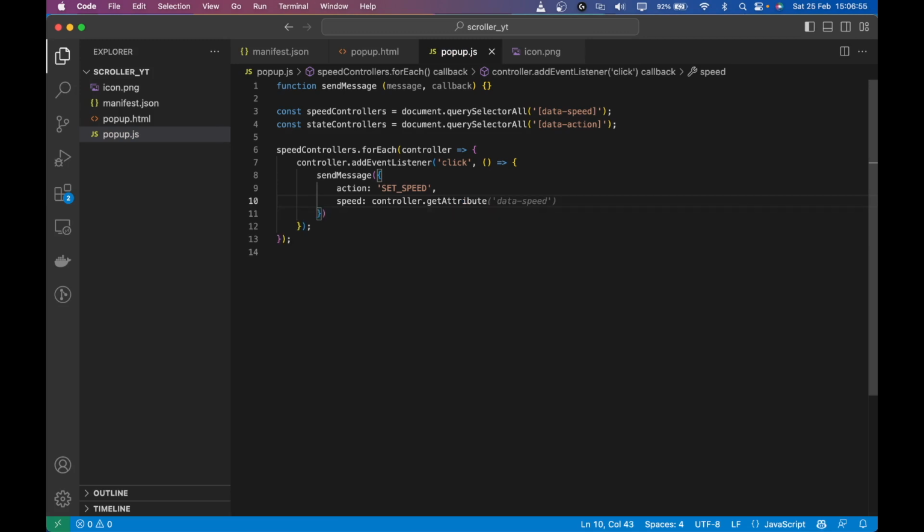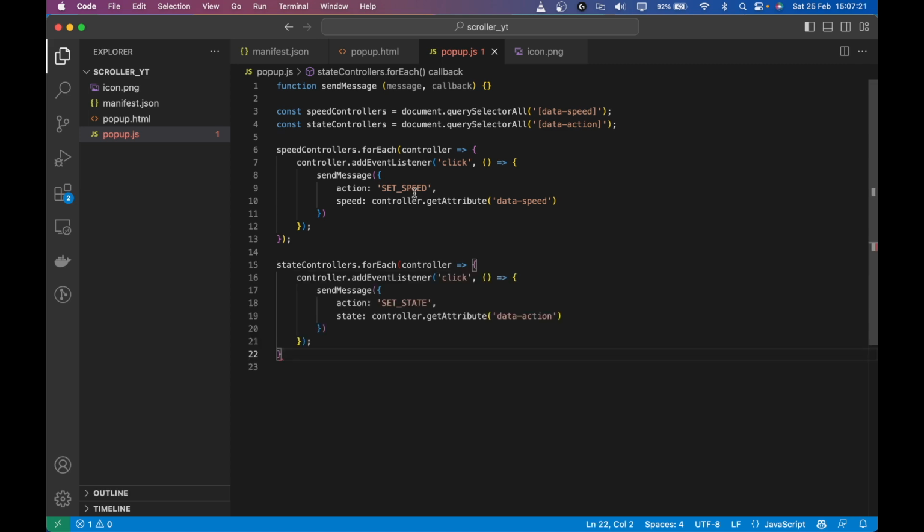So getAttribute is a function from where we can get the custom attribute value, which will be getAttribute data-speed. So now imagine if I click on the slow one, it will give me the value in speed as slow, or if I click on medium, it will give me medium, or if I click on fast, it will give me fast. So that's the logic. And I'm going to do the same for the state controllers as well, right? So I can do the same thing, controller addEventListener click, action setState, makes sense.